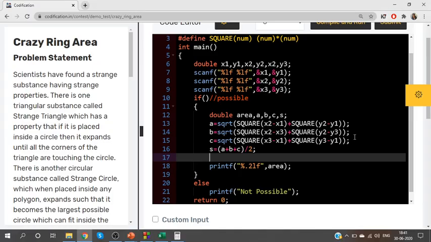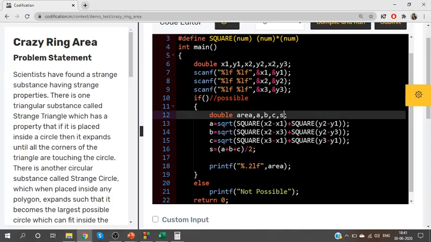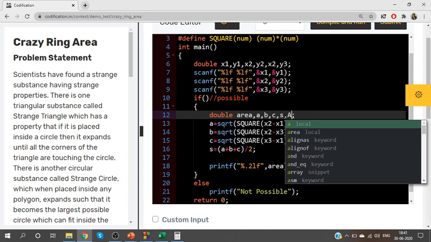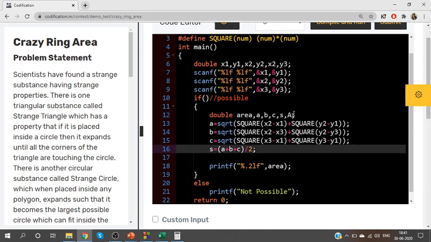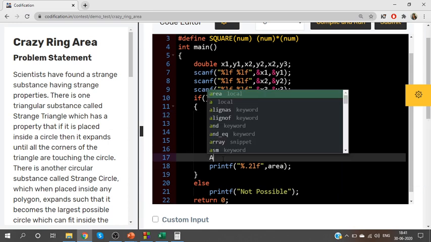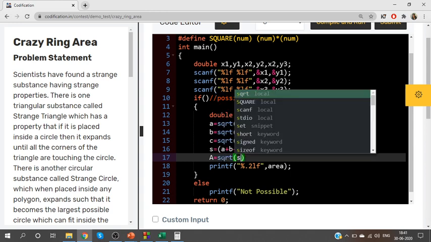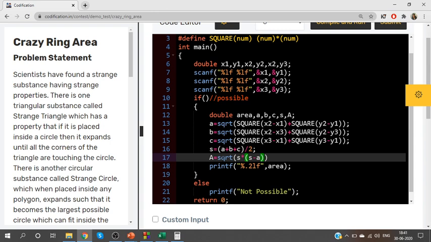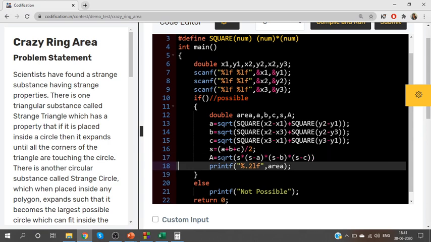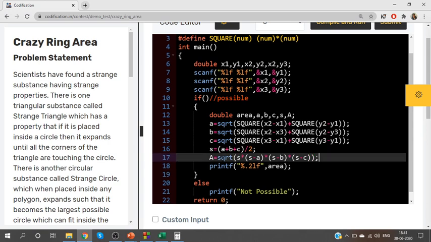The area of the triangle is capital A. So A is equal to the square root of S into (S minus A) into (S minus B) into (S minus C). This is the formula related to the triangle.